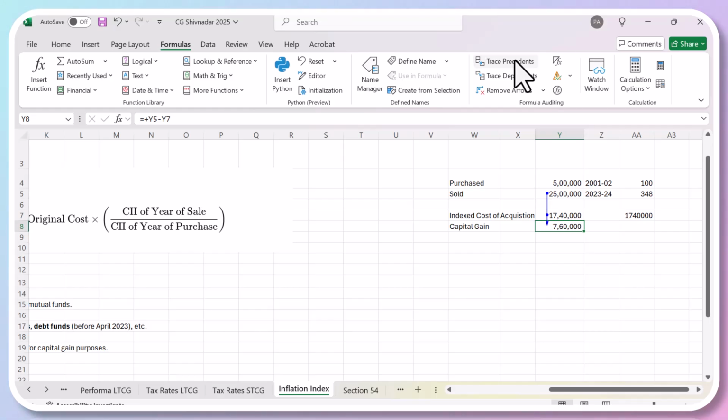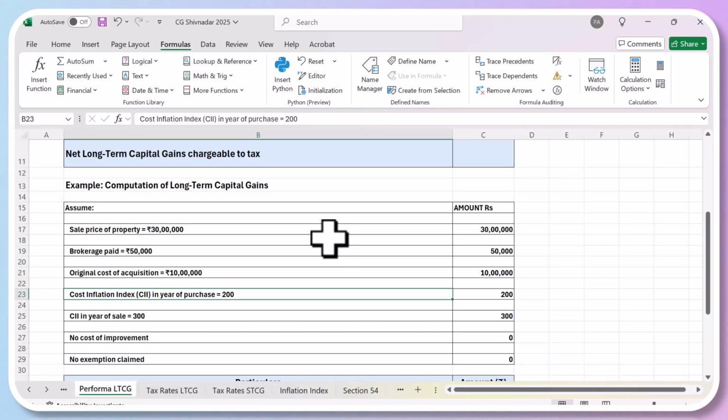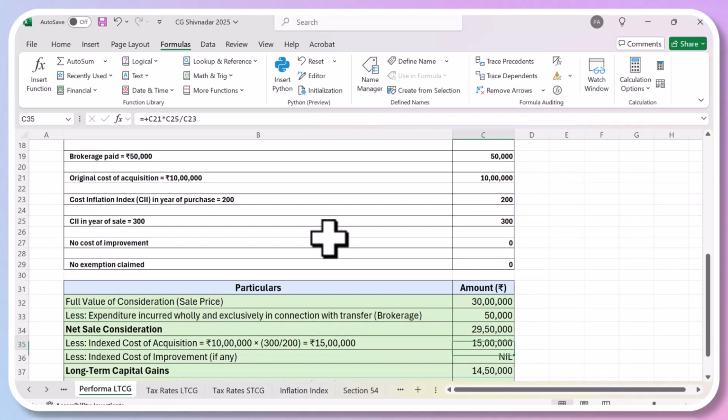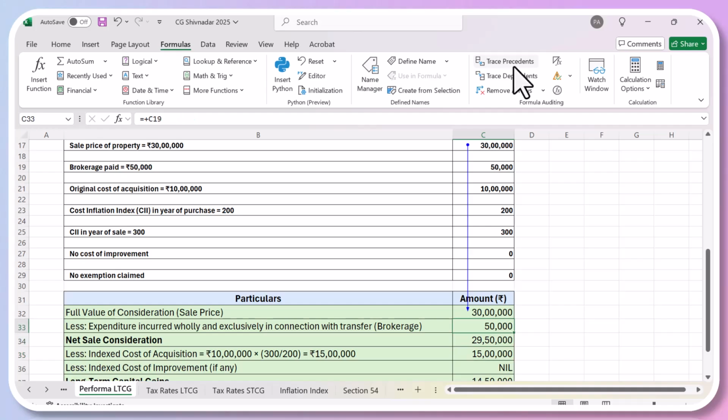Okay. So we'll do a question now so that you understand that. We'll go back to the long term. Here I have not given the years. When you bought the asset, the index was 200. When you sold, the index was 300. So you can just go to the formula. The selling price of the property was 30 lakhs, and then you paid some expenditure, 50,000 rupees for the brokerage charges.